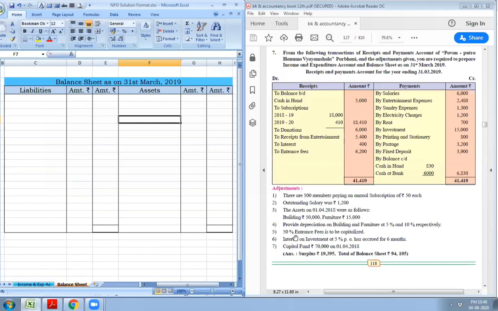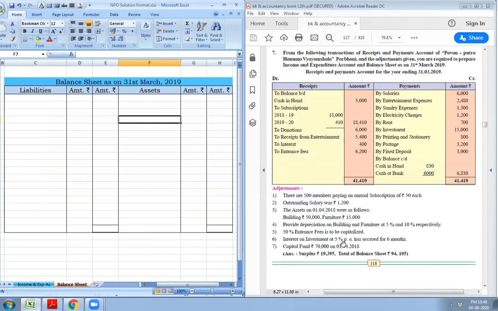Next item, 50% entrance fees is to be capitalized. We already discussed this part. Out of the 6,200, 3,100 is to be treated as income and 3,100 is to be added to the capital fund.